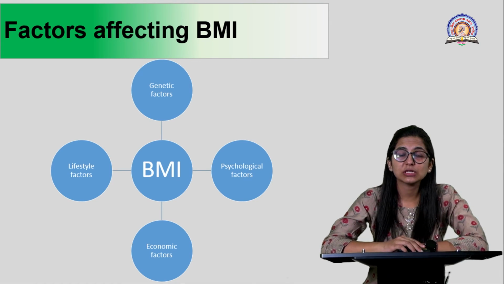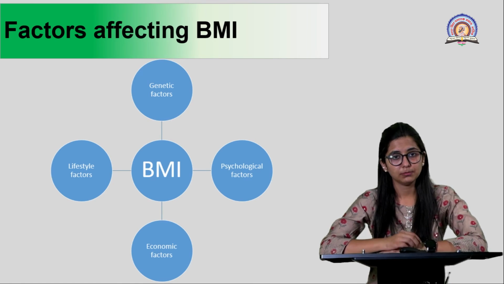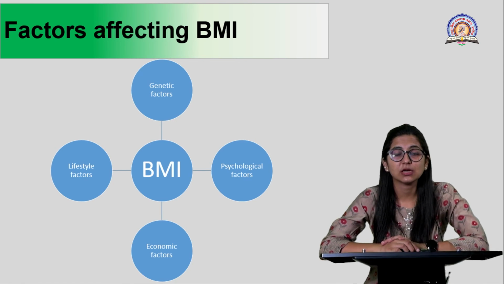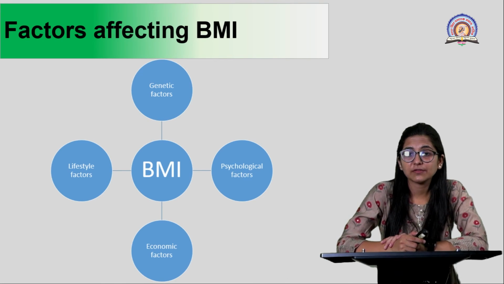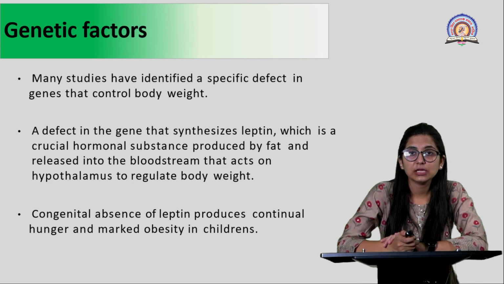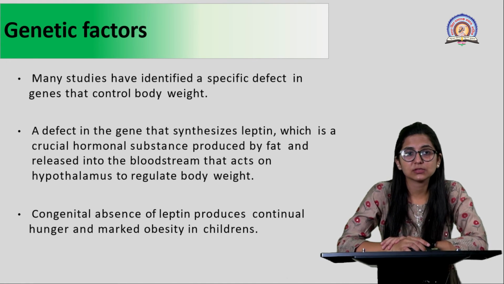Now, we move on to the different factors affecting your BMI. There are 4 different factors which can affect the body mass index calculation. First one is the genetic factor. Second one is the lifestyle factors. Third one is the physiological factors. And the fourth one is the economic factors. We'll talk about these factors one by one. First is the genetic factors.